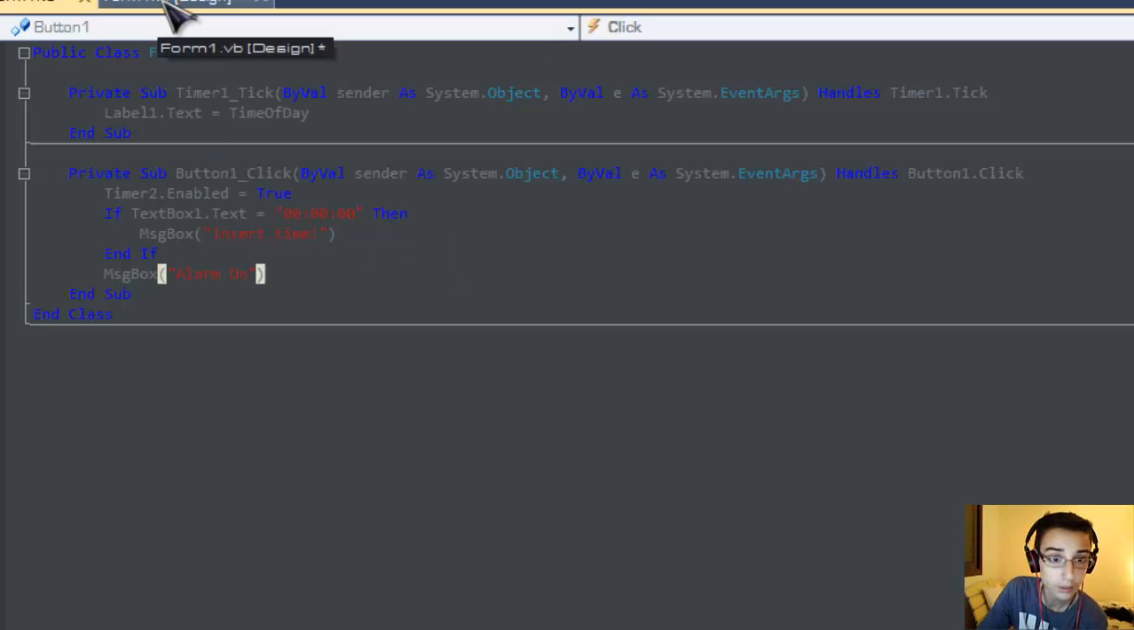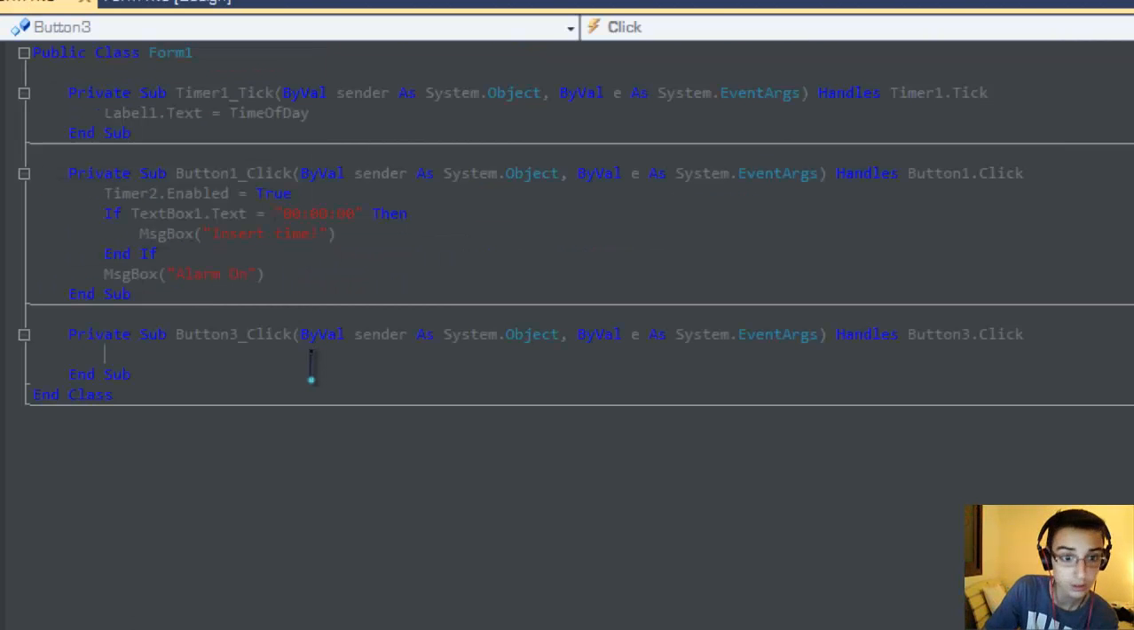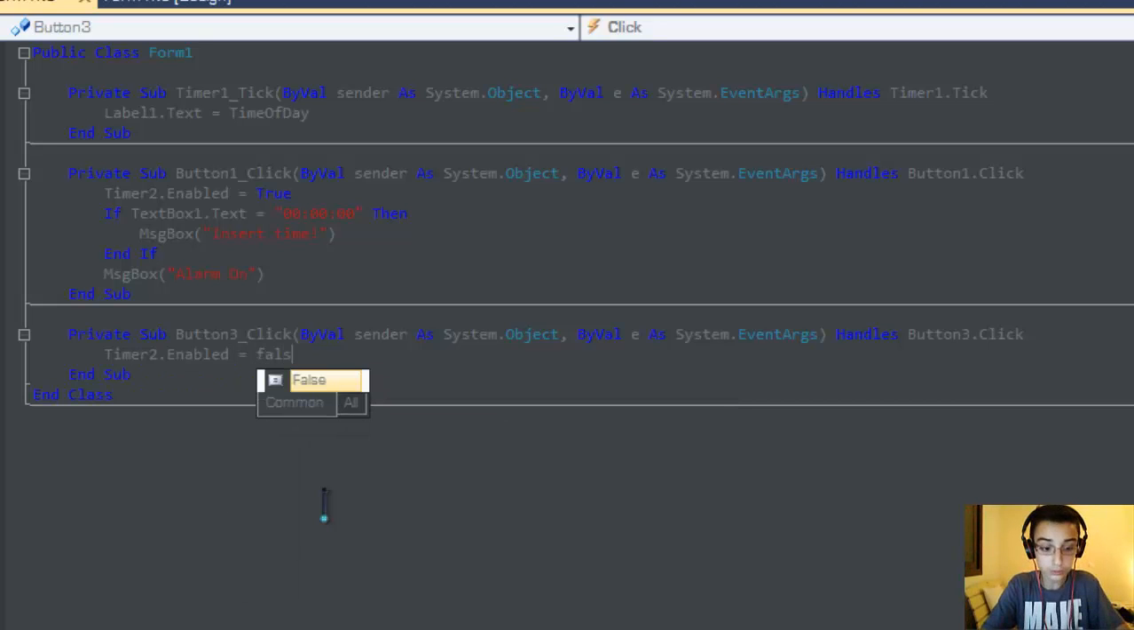So now you're ready to go and make the code for the stop button. You have to type Timer2.Enabled equal to false.